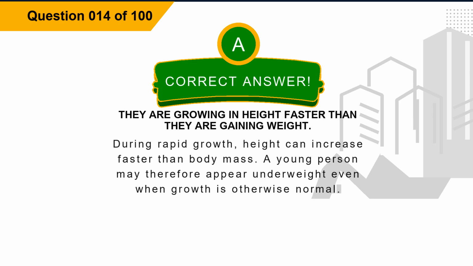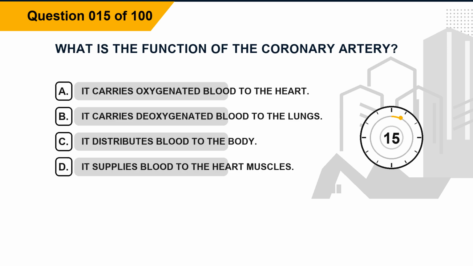Explanation: during rapid growth, height can increase faster than body mass. A young person may therefore appear underweight even when growth is otherwise normal. Question 15. What is the function of the coronary artery? Option A, it carries oxygenated blood to the heart. Option B, it carries deoxygenated blood to the lungs. Option C, it distributes blood to the body. Option D, it supplies blood to the heart muscles.